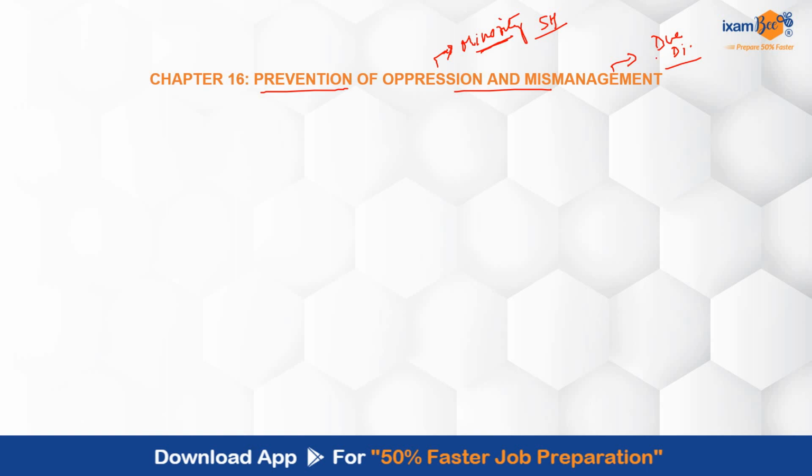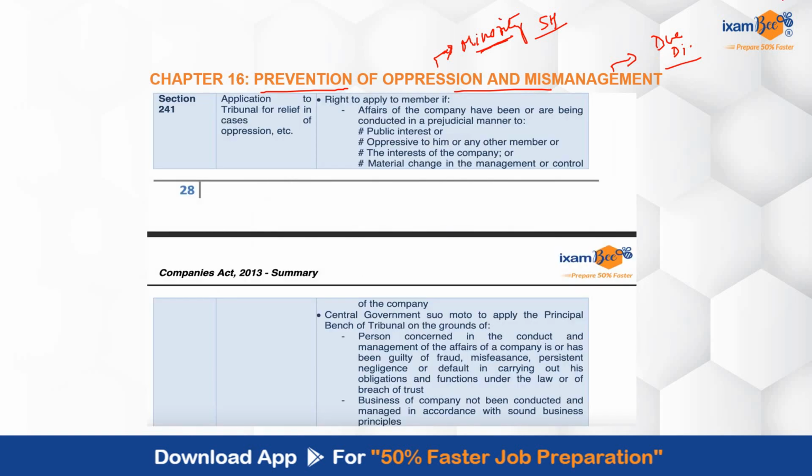So prevention of oppression and mismanagement is a very important aspect with respect to companies. Chapter 16 is laying down the various provisions with respect to that. So अगर हम वहां पे बात करें section 241 की, तो that is laying down the provisions with respect to application that can be made to the tribunal for relief in cases of oppression, etc.